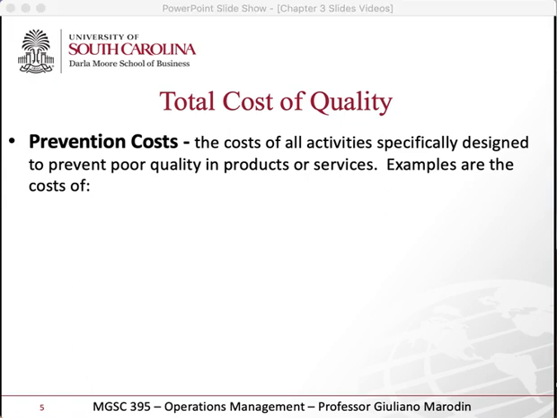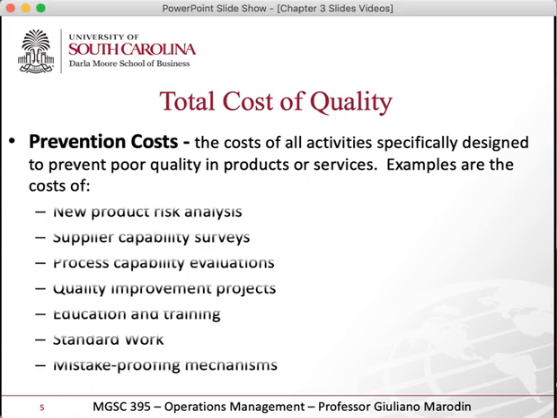So here we have some examples. Companies spend money in making sure that they don't make more mistakes. So, risk analysis, supplier capability analysis. I go to my supplier and find out what are the weaknesses, what are the possible failures that they can have. Improvement projects to get better quality, so generate fewer defects. Some education and training, standard work.